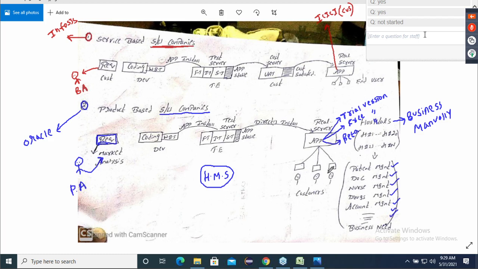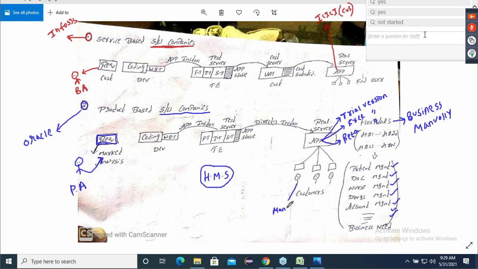Now, guys, some customers will be there. I will download this application. I will not contact the software company. Why would I want to contact the software company? I will download the trial version. This fellow may be Manipal Hospital.